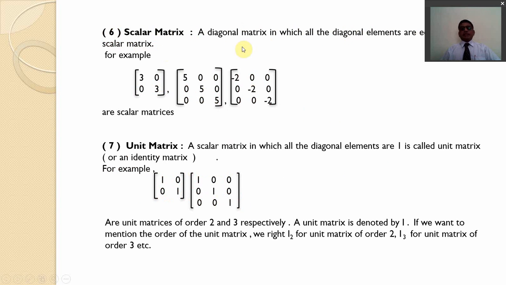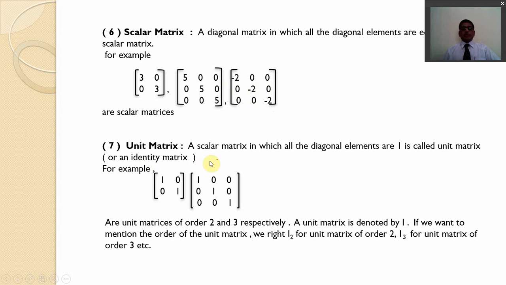Number 6. Scalar matrix. A diagonal matrix in which all diagonal elements are equal is known as a scalar matrix. For example, the matrix of order 2 by 2, in this matrix the diagonal elements are equal. Here 3 and 3 are both the same, so this is known as a scalar matrix. In another example, 5, 5, 5 are the diagonal elements and all diagonal elements are equal. So this is a scalar matrix. In the third example, the diagonal elements -2, -2, -2 are equal. So this is a scalar matrix.